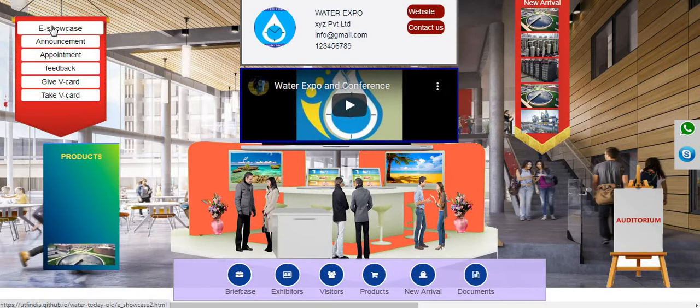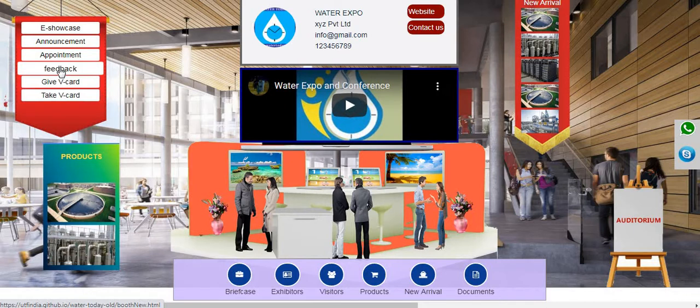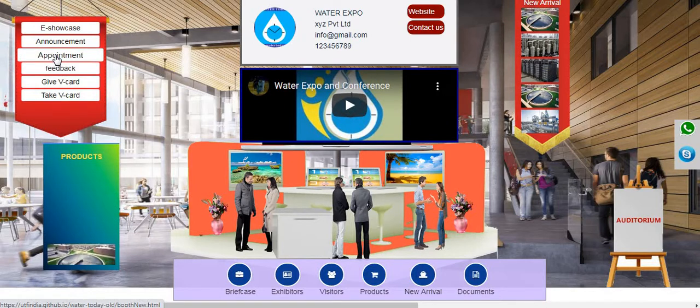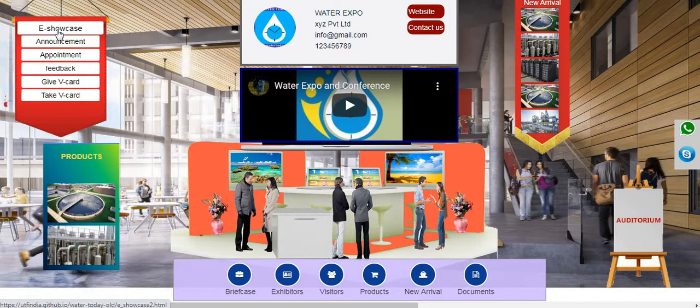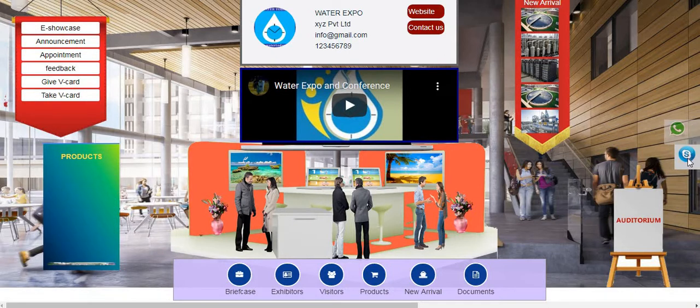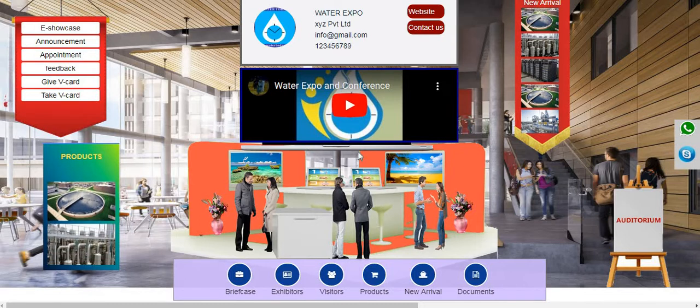On the left hand side, at the top, you will find some tabs. These are take visiting card and give visiting card, from which you can either give your visiting card or take theirs. You can give feedback about the booth. You can book an appointment with this exhibitor. You can see all the announcements made by this exhibitor. You can see the showcase. This is the e-showcase where all the items, articles and products of this exhibitor are displayed. You can also initiate a video and audio communication with this exhibitor using Skype and WhatsApp.